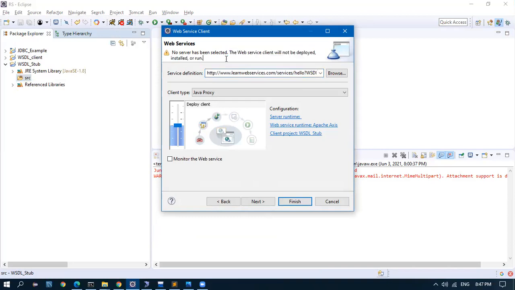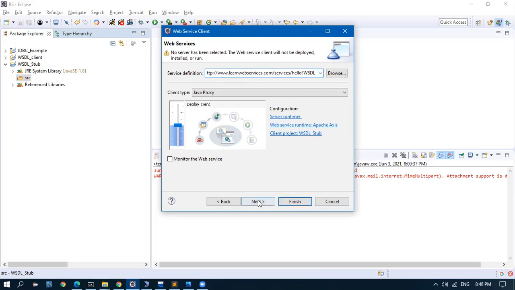This is telling us it will not be deployed. That's okay, but it has recognized. If I try to give something else, it will tell me the service is invalid because this is not a correct place. We have to give exactly whatever we received from the client. If I delete this WSDL, it is not working. It's not going to generate a client.